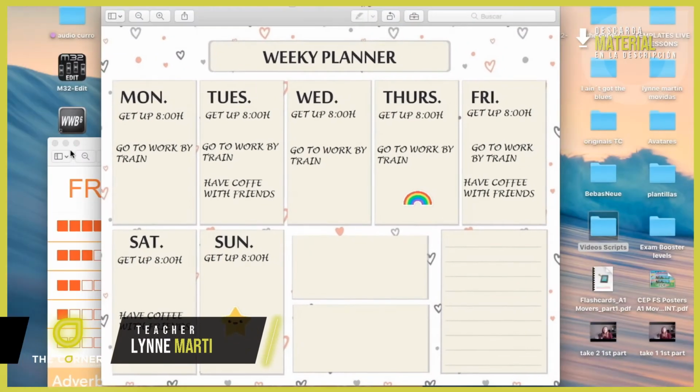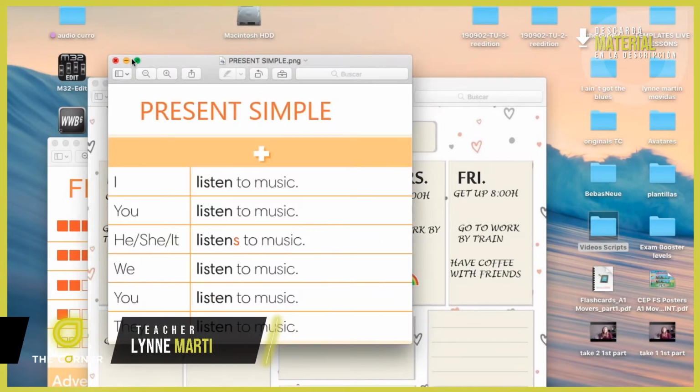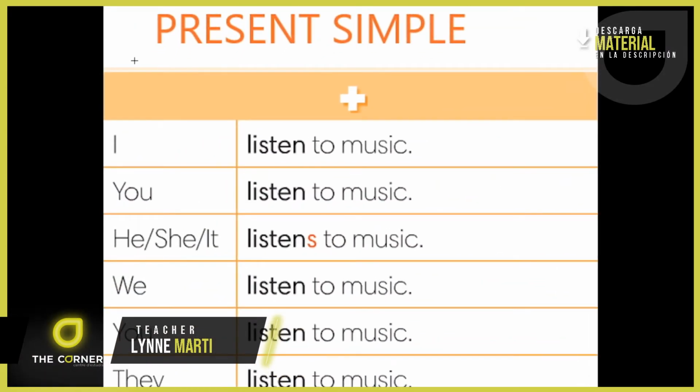Let's have a look now at another chart that I have about grammar. Can you see it? So we use the present simple to write about our routines. Remember that the present simple needs an S in the third person singular. He, she, it listens to music. Do you see? Right. Now let's change to the weekly planner again.